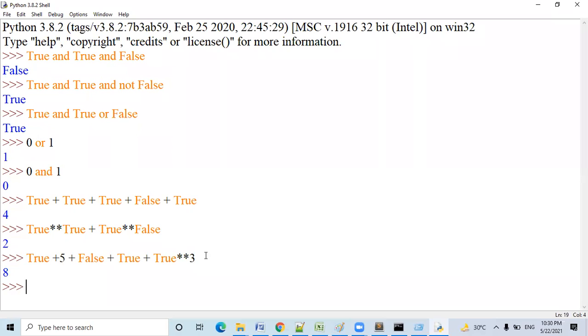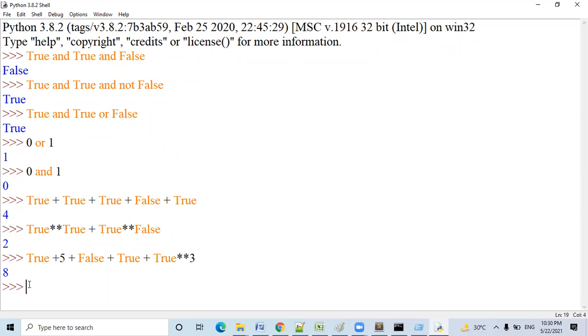Can you please tell me which part will be executed first and why? Speed up. Which part will be executed first? Exponential, because it has the highest precedence. Yes, so first of all this part will be executed: 2 to the power 3. That means 1 to the power 3, which means only 1. Okay, fine.